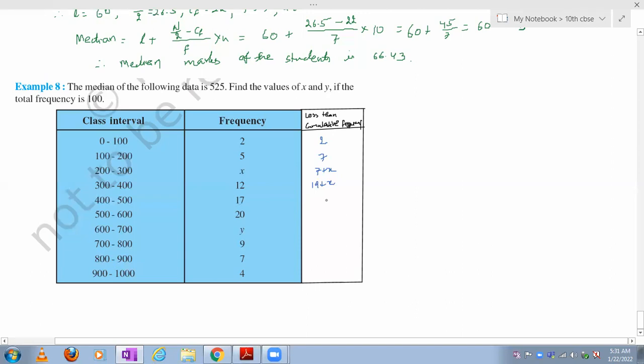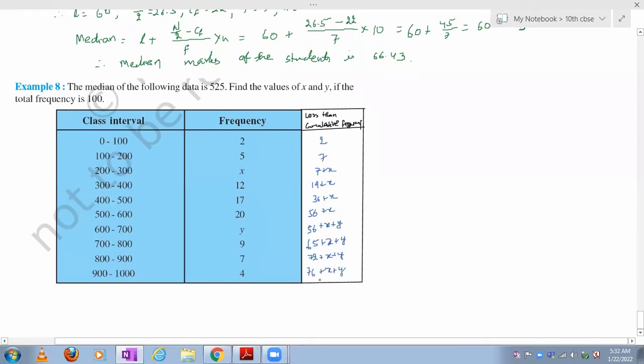Then 36. 36 plus 6, so 56. 56 plus 6. So next 56 plus x plus y. Then 65 plus x plus y. Then 72 plus x plus y. Then 76 plus x plus y.